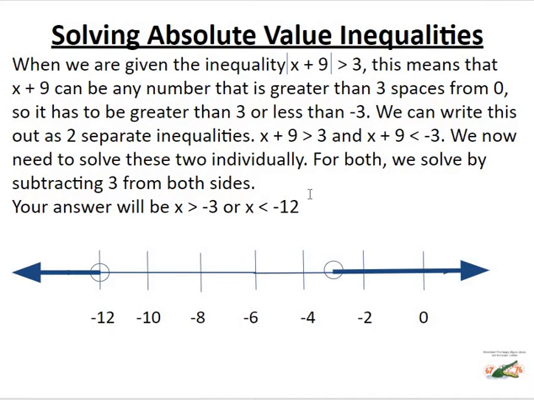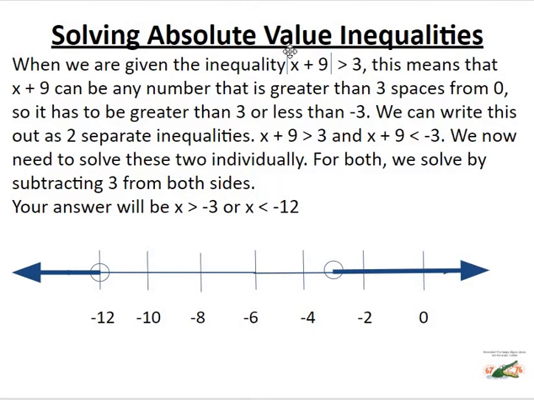Now we actually have to do a little math and solve an equation. So this is a one-step inequality, but we have absolute value signs. We are given the inequality: the absolute value of x plus 9 is greater than 3. By the way, every one of the examples that I'm using in these notes is a question that is on your homework, the 2.6 on Big Ideas Math. So make sure you are filling those out while you are watching this.